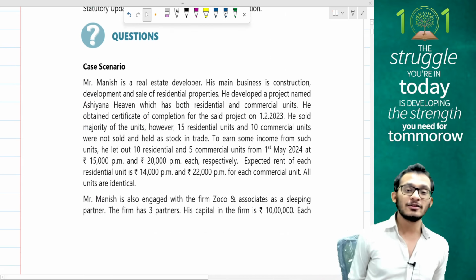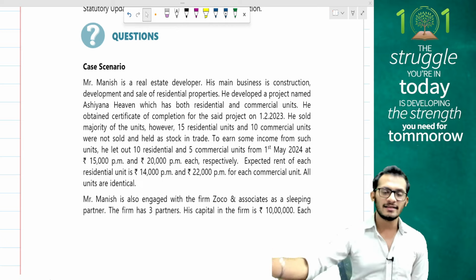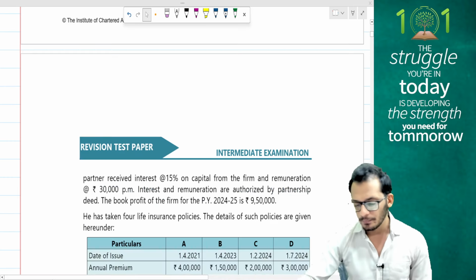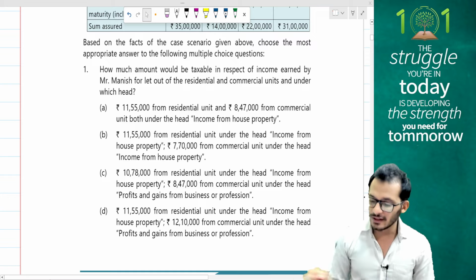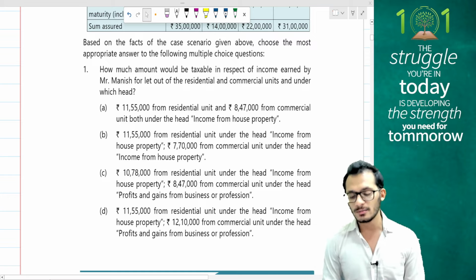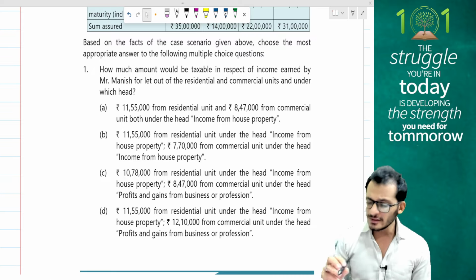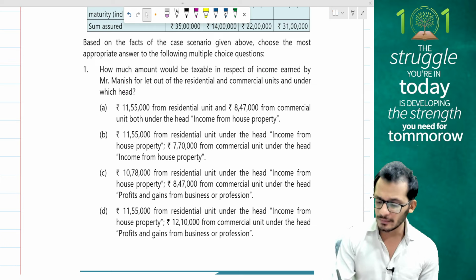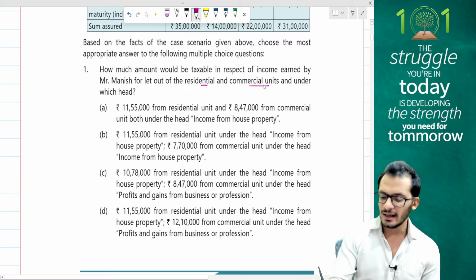ICAI starts the first question by giving you a case study scenario. Let's first look at the question so that we understand the case scenario a little better. Question number 1 says, based on the facts of the given scenario, you're required to choose the most appropriate options for the following MCQ questions. How much amount would be taxable in respect of income earned by Mr. Manish for the let out property of residential and commercial units, and under which head?